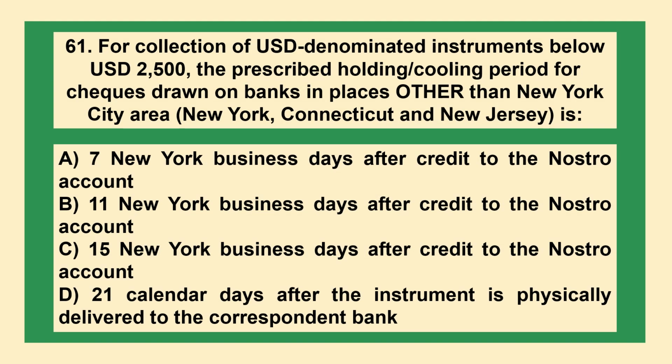For collection of USD denominated instruments below USD 2500, the prescribed holding or cooling period for checks drawn on banks in places other than New York City, New York, Connecticut, and New Jersey is: A. 7 New York business days after credit to the Nostro account. B. 11 New York business days after credit to the Nostro account. C. 15 New York business days after credit to the Nostro account. D. 21 calendar days after the instrument is physically delivered to the correspondent bank.